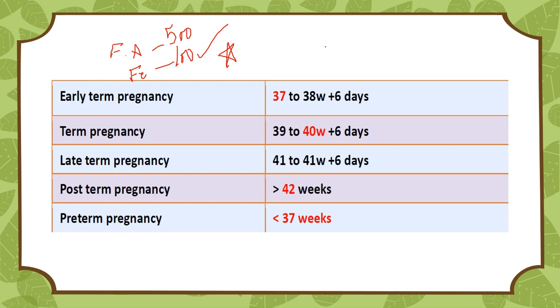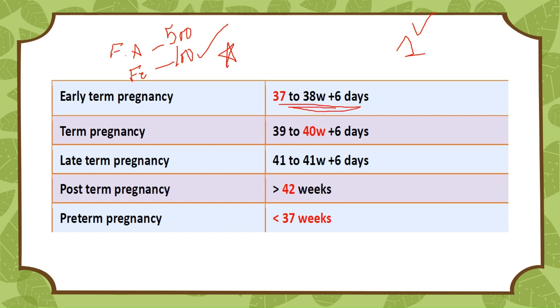So RDA of folic acid during pregnancy is total 500 mcg. This is a very important line, okay? So remember this by heart. And if we talk about the dose of folic acid to treat megaloblastic anemia during pregnancy, the dose is 1 mg per day. Okay, so these are very important lines. These are a must. You should have knowledge about them.